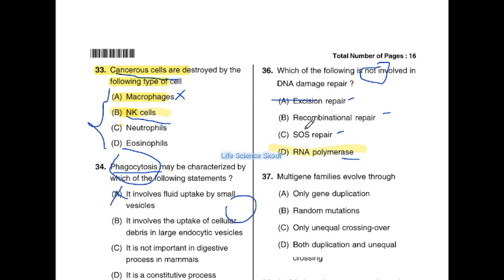And coming to option B, recombinational repair. As the name indicates, recombinational means they recombine again, that is the meaning. Here, it is a mechanism for generating a functional DNA molecule from two damaged molecules. So there are two damaged molecules, and those two damaged molecules are combined, so recombined. That's what the meaning is here.